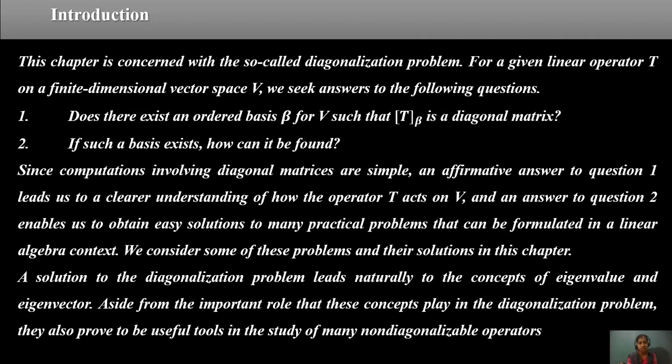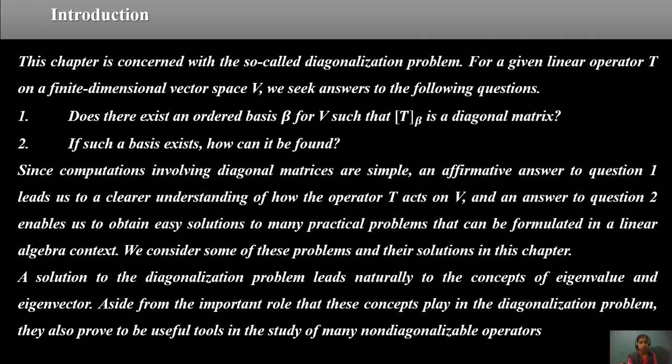Since computations involving diagonal matrices are simple, an affirmative answer to questions 1 and 2 leads to understanding how the operator T acts on the basis of the vector space V. Hence we combine to solve this practical problem, a founding idea of linear algebra. We consider this problem as the solution of this chapter.